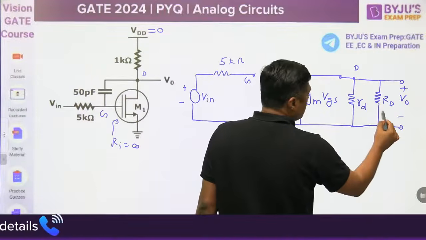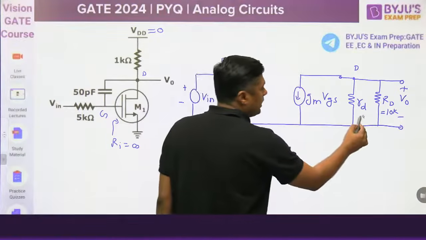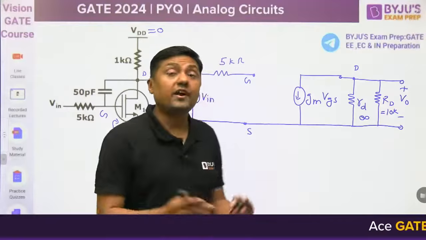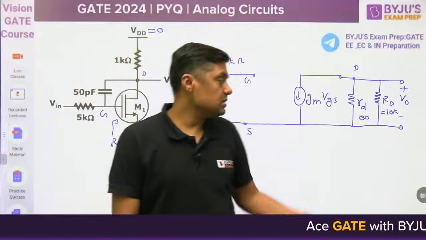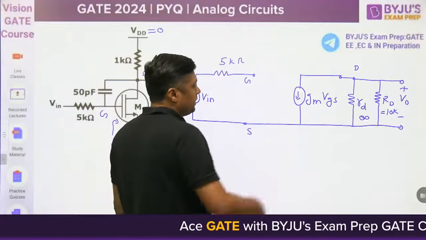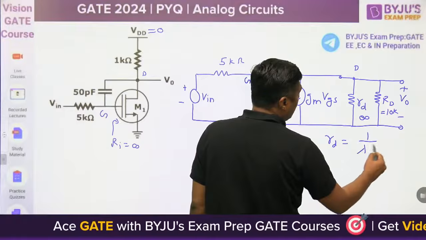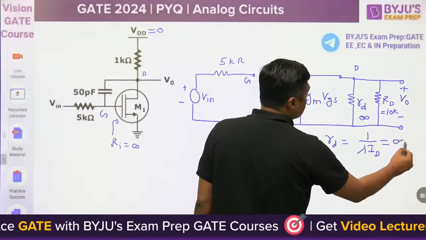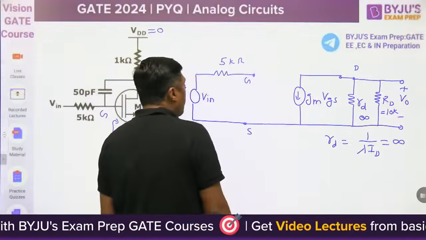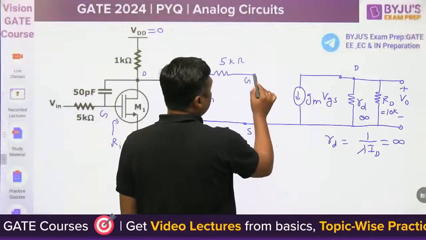What is the capital RD? 1 kilo ohm. And what is this small rd? Infinite, because the early effect is negligible: lambda is 0, and rd is 1 by lambda ID, so it is infinite. Now, here we have one capacitor connected between these two.